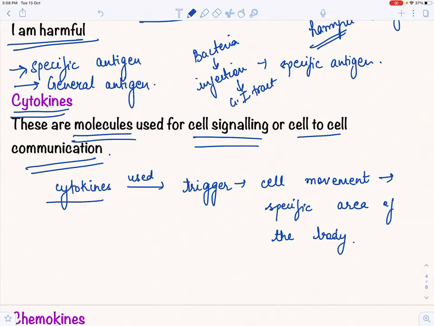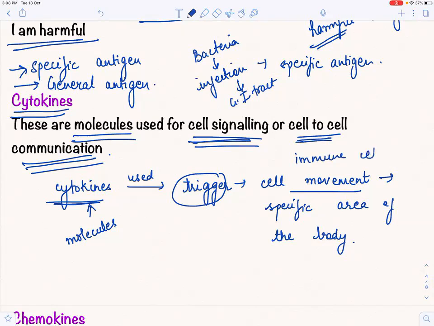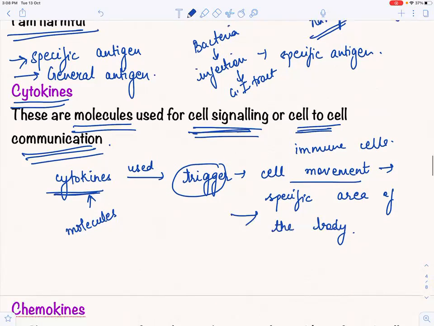So cytokines are basically what? These are molecules, these are proteins only. These are molecules that are used for cell signaling and cell to cell communication. And what do they do? They trigger cell movement. What kind of cells? Generally immune cells, to the specific areas of the body. So now we know what cytokines are. I'm telling you all these words because you will encounter them when we are doing the immune cells, and you should know about each of these in detail.